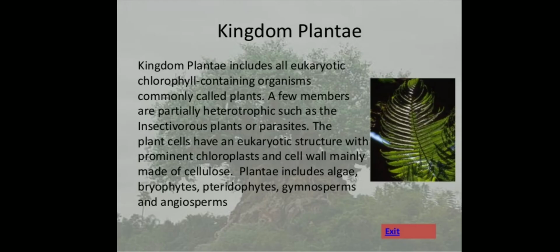The next kingdom that we are going to learn is Kingdom Plantae. Kingdom Plantae includes all eukaryotic chlorophyll containing organisms commonly called plants. A few members are partially heterotrophic, such as the insectivorous plants or parasites. The plant cells have a eukaryotic structure with prominent chloroplast and cell wall mainly made of cellulose. Plantae includes algae, bryophytes, pteridophytes, gymnosperms and angiosperms.